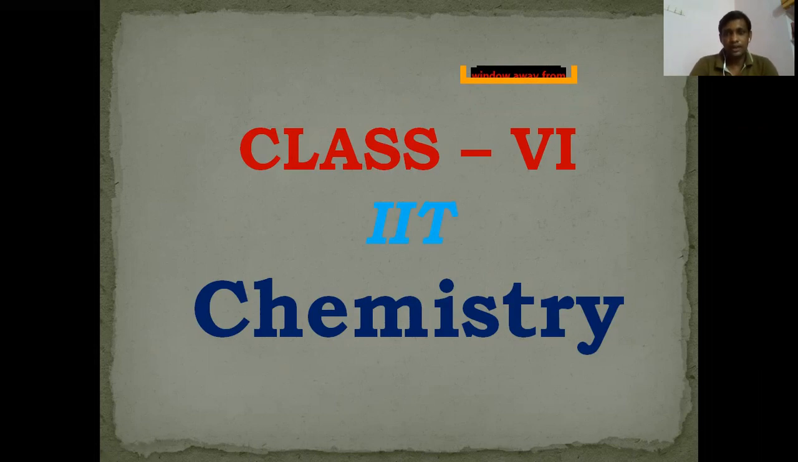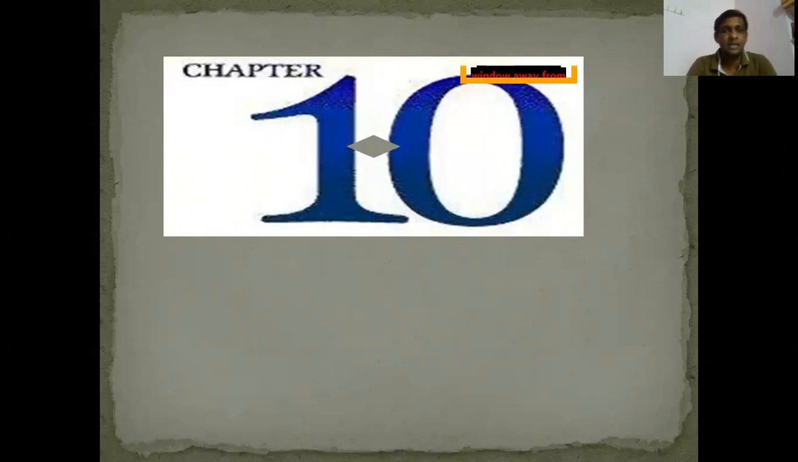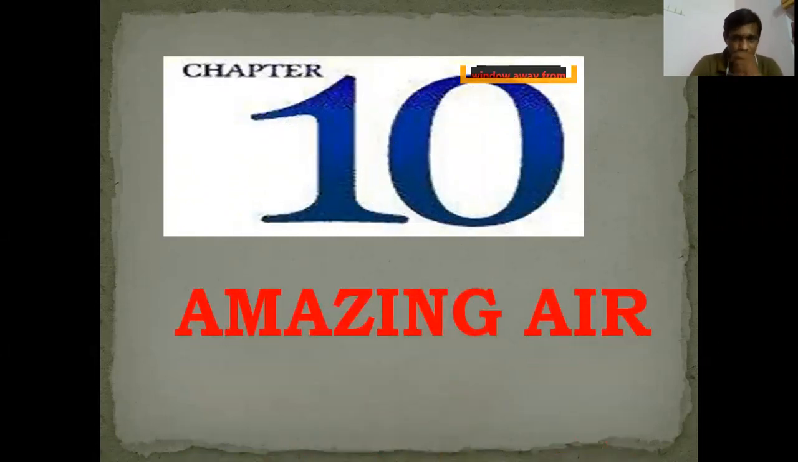Today, IIT Chemistry of Class 6. That is Chapter 10, Amazing Air. In previous classes, we have studied the properties of air, respiration, and different properties of respiration. What is the difference between combustion, burning, and breathing? So these we have discussed.